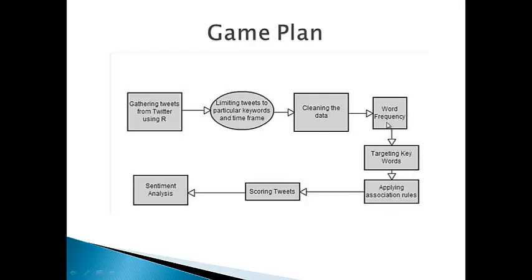Once we have got the term document matrix, we are going to split the string data matrices into a words list. From here, it's basically going to be two parts. The first would be finding the most frequent terms and words and getting the association rules for the selected target words.